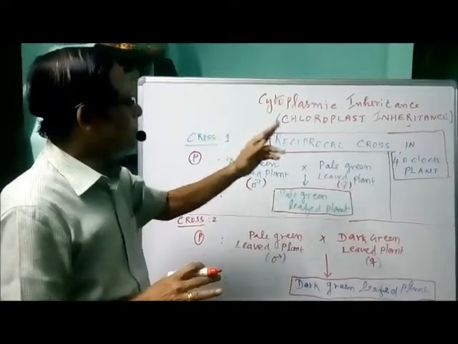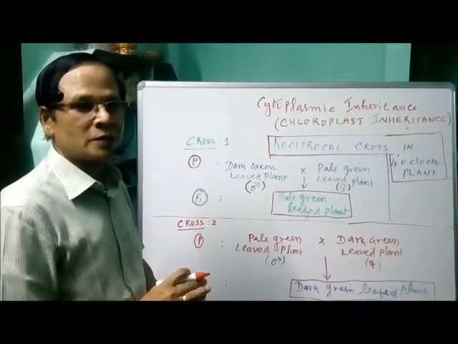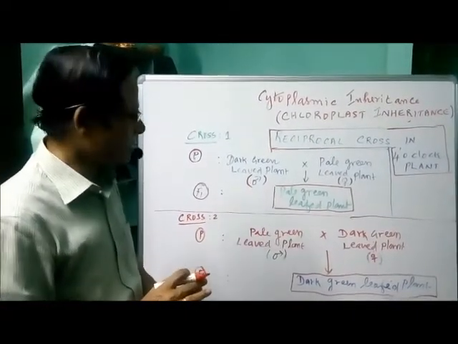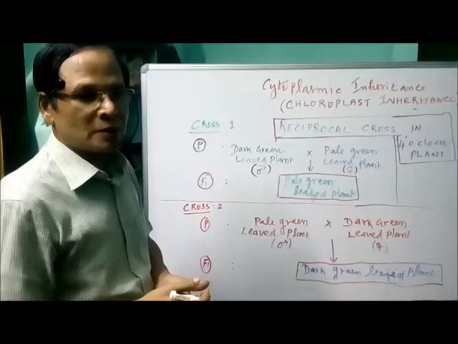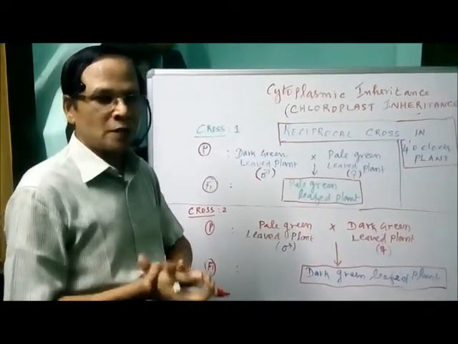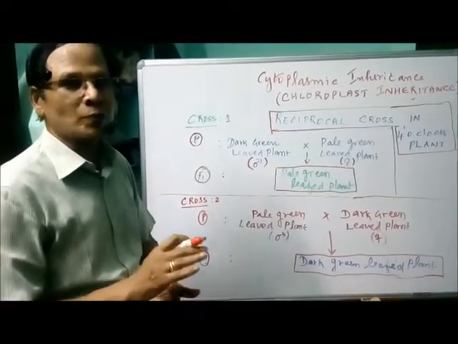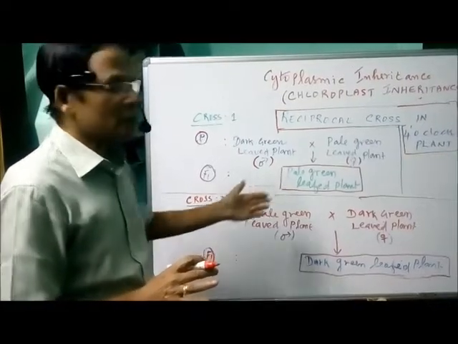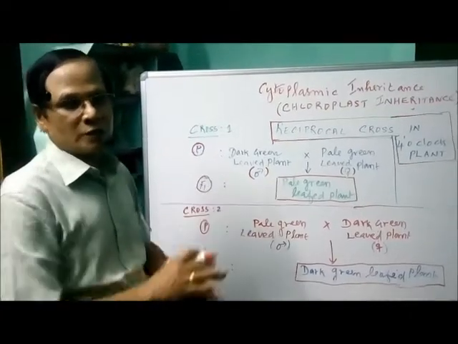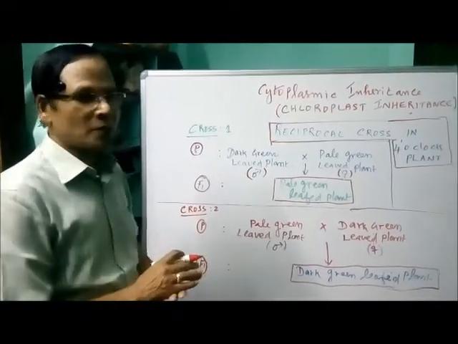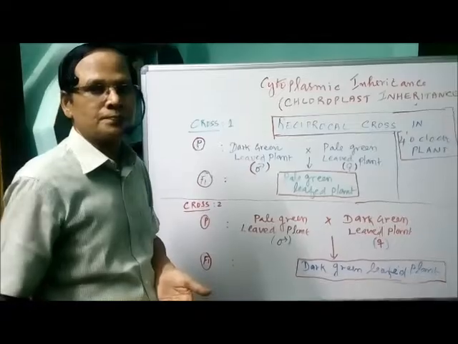So it is called cytoplasmic inheritance, or extrachromosomal inheritance, or extranuclear inheritance, or maternal inheritance, because only the female plant provided the character for reappearance. Because during fertilization what will happen? The sperm provided only the nucleus, whereas the egg provided the nucleus along with the cytoplasm. That's why the organelles are also transferred to the zygote during fertilization and expressed in the F1 generation. So it is because of cytoplasmic inheritance, not because of nuclear inheritance as in the case of the Mendelian principle.